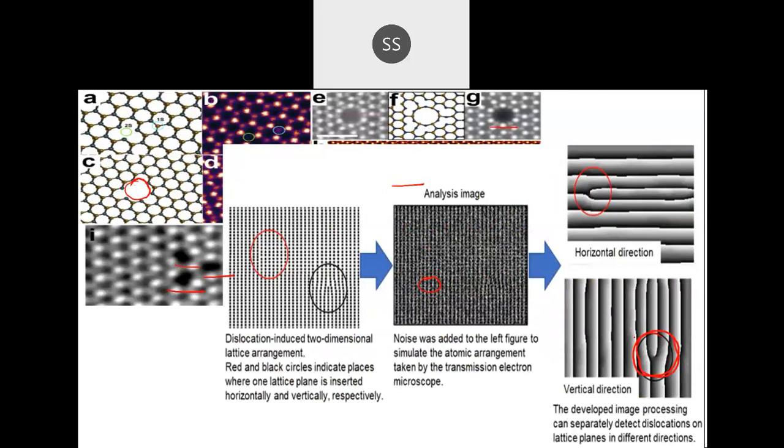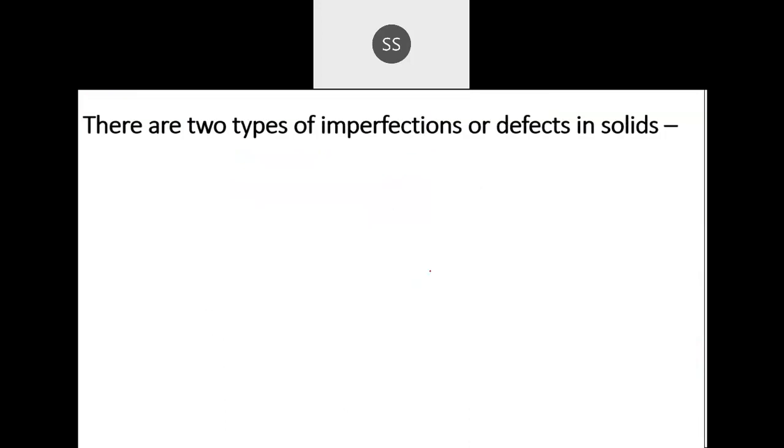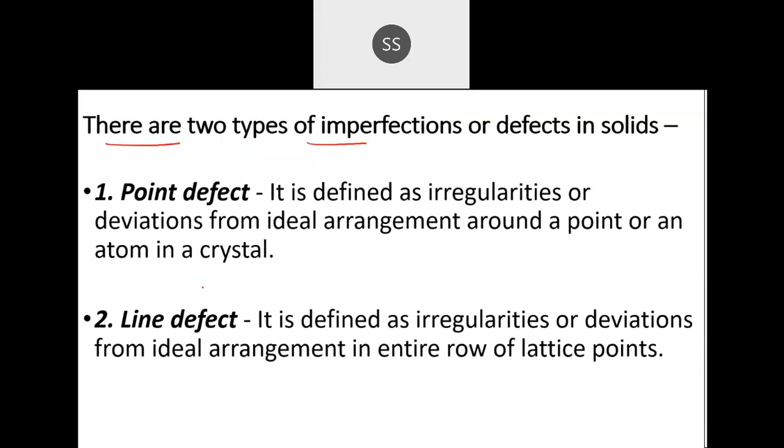So it is happening throughout that whole line. In the whole row it will happen like that. Okay, so then they come under point defect. I believe it is clear. So definitions I've given here. There are two types of imperfection in the defect: point defect and line defect.